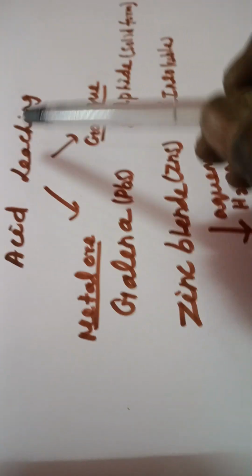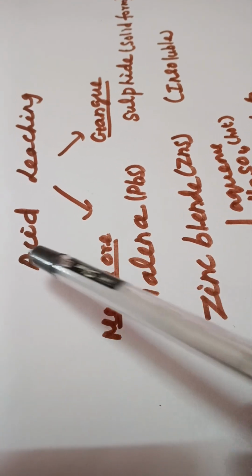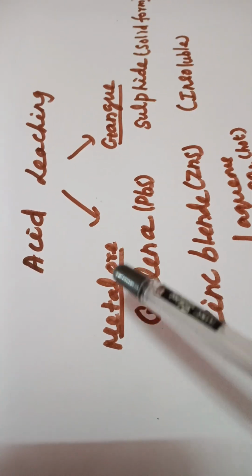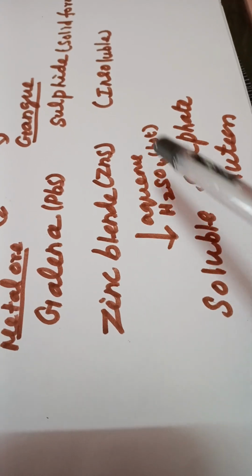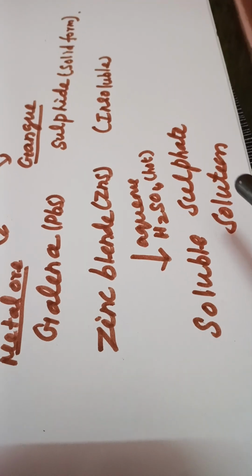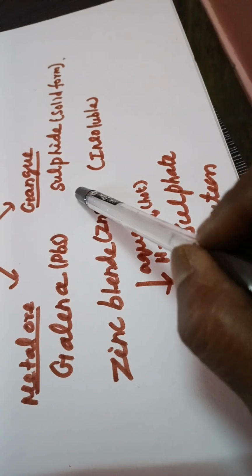Next, the last method is acid leaching. What type of ore can be concentrated by using this method? Acid leaching: galena and zinc blende. If you take any one of the ores and treat it with hot aqueous sulfuric acid, you get soluble sulfate in solution form. Gangue particles are insoluble. Which one is the gangue particle obtained here?